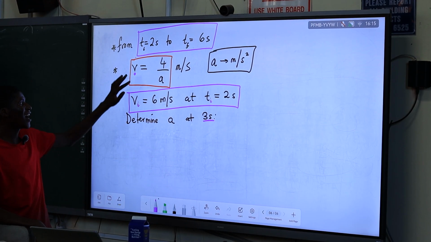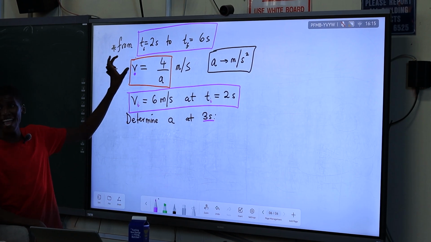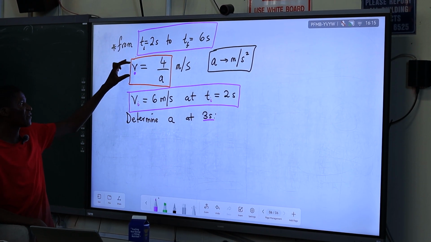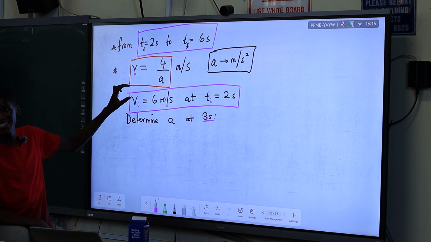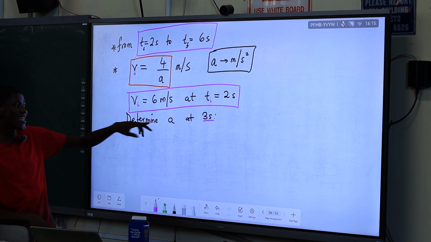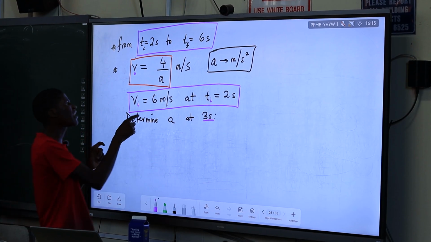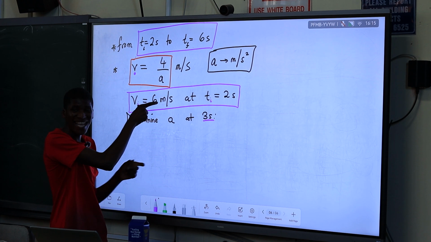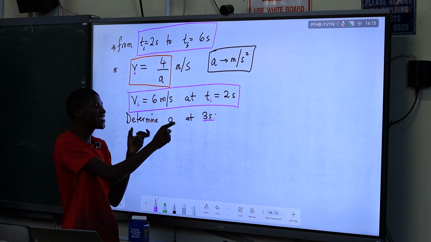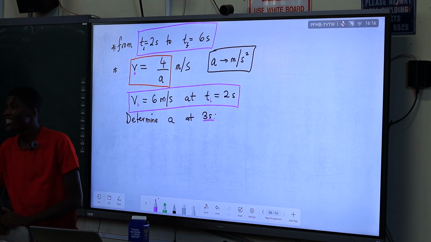Okay, if we put in 6 here, we're going to find the acceleration when the velocity is 6 meters per second, right? And it will still change, right? We want the acceleration at time 3 seconds exactly. Because if you take this velocity of 6 meters per second, this is the velocity when the time is 2 seconds. You want the acceleration at the time 3 seconds. So what is the approach?